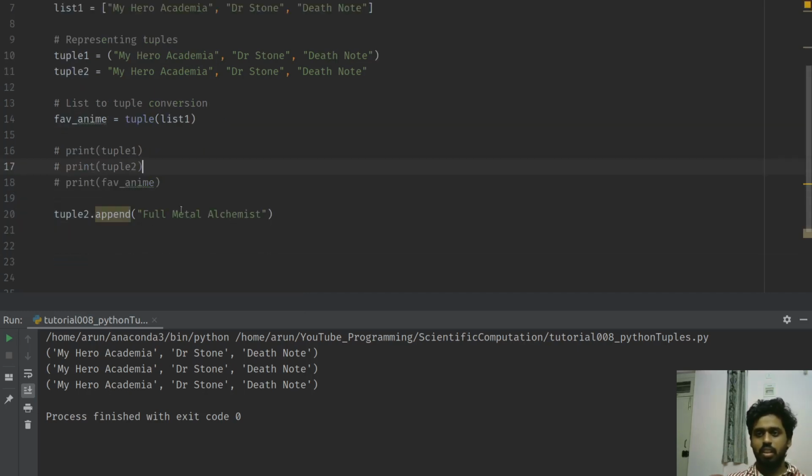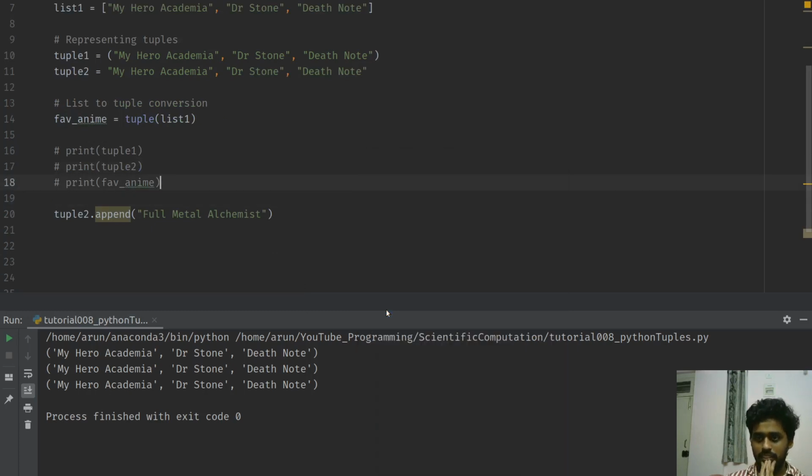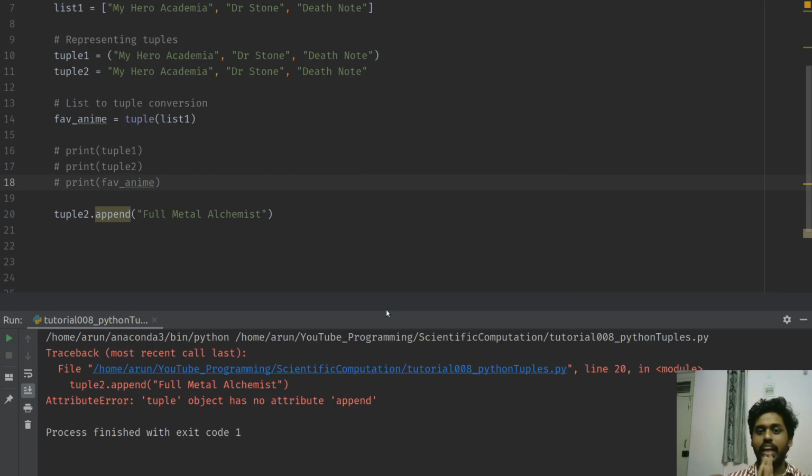Doesn't matter. Now, if I try to add this and run it, first things first, I get an attribute error. It says tuple object has no attribute append. What does this mean? Tuple objects do not have this append method in them, so you cannot add extra content to it.